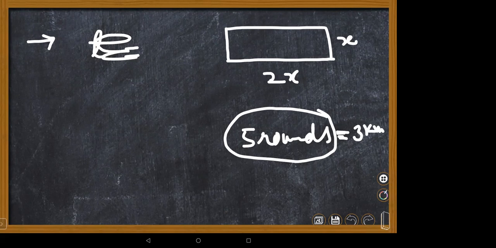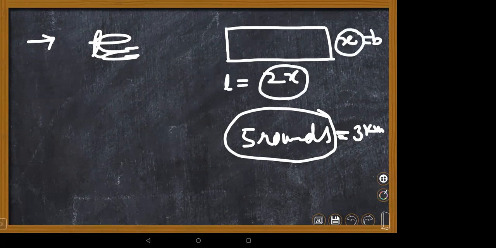Very good question. Excellent question. Suppose you take breadth as x, twice the length means 2x. Length is 2x and breadth is x. If he is jogging around the field, you need to find the perimeter.